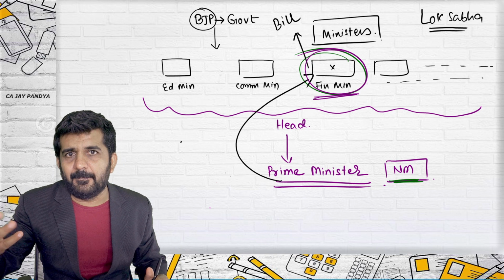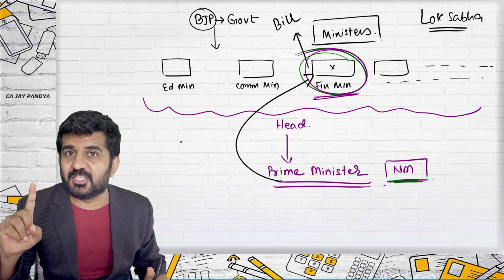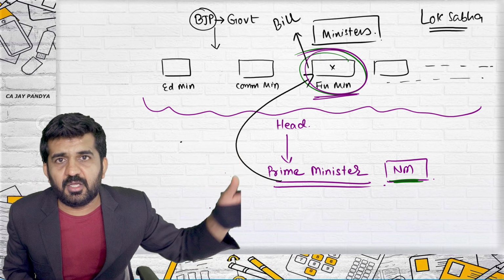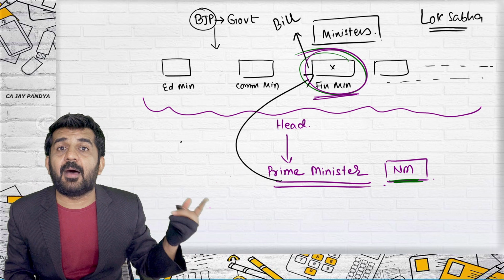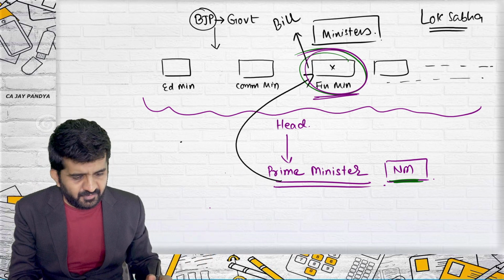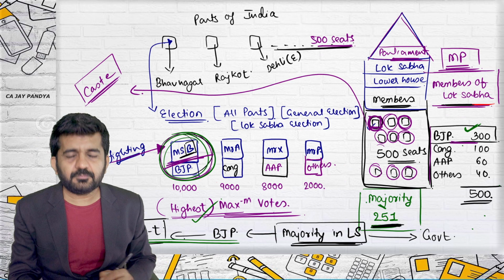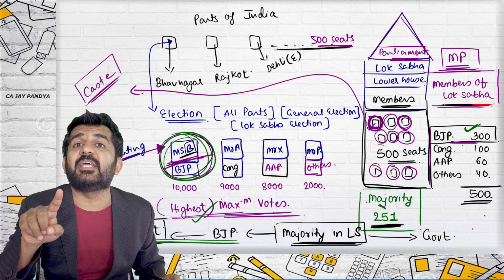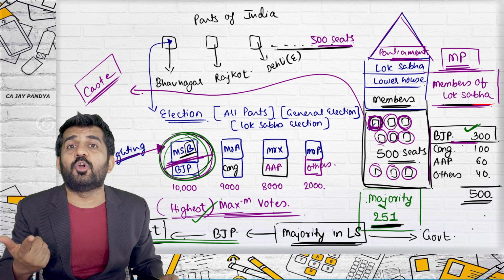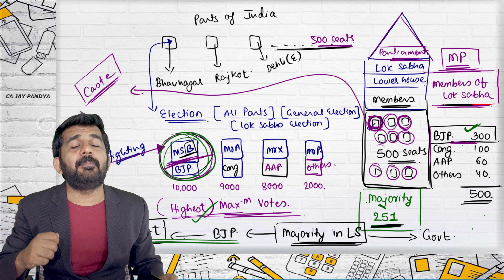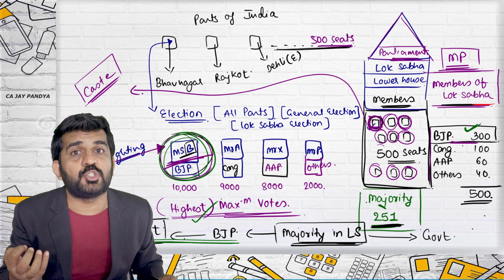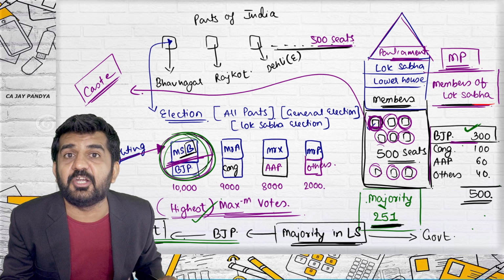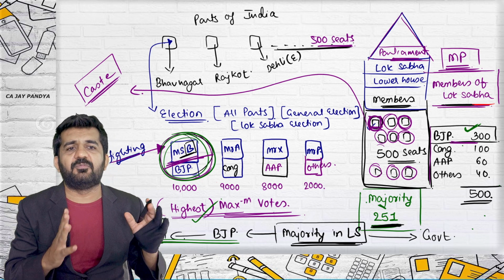where there is a problem, the problem is not with political parties. You will say, sir, BJP, if there is a majority of, say, Brahmin in the area, they will always hire a Brahmin person and they will always give a ticket to a Brahmin person. Agreed. But they give ticket to a Brahmin person because you are voting based upon caste. If you don't vote based upon caste, believe me, they will also start giving the tickets to persons who are educated, who are having more administrative power, and ultimately it will be beneficial for the country.